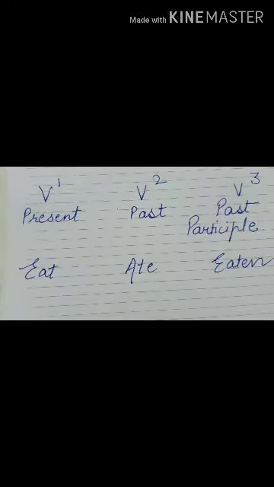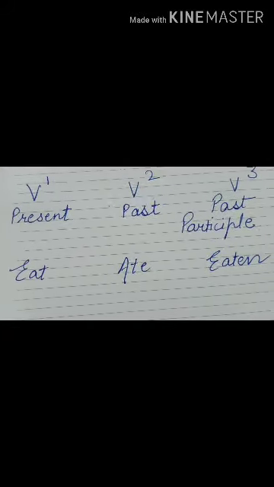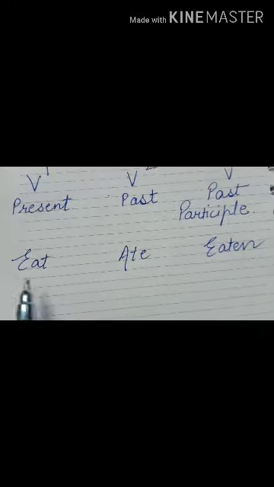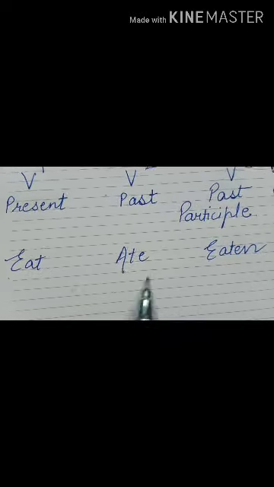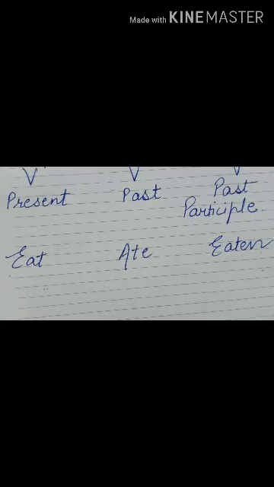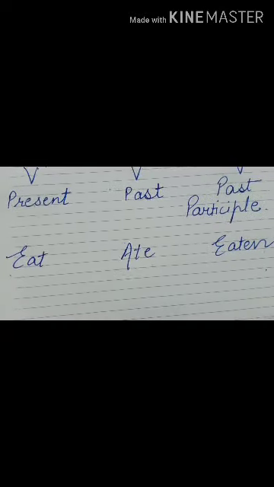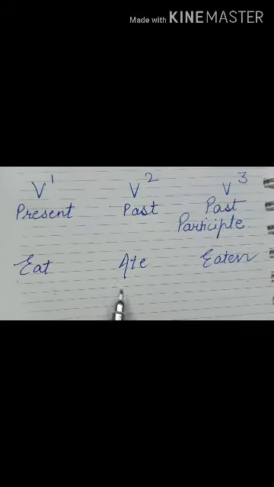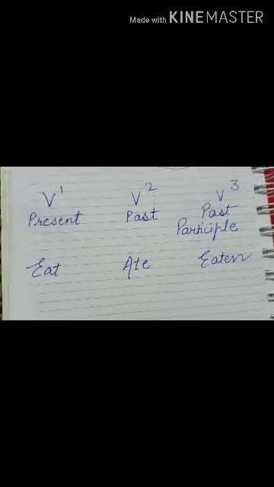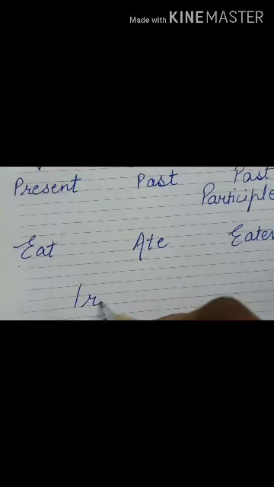Earlier we talked about regular verbs. Now you can see it has totally changed. The 3 words have different spellings, and -ed has not been added. So here eat, ate, eaten, these are the 3 forms of the verb. These are called irregular.